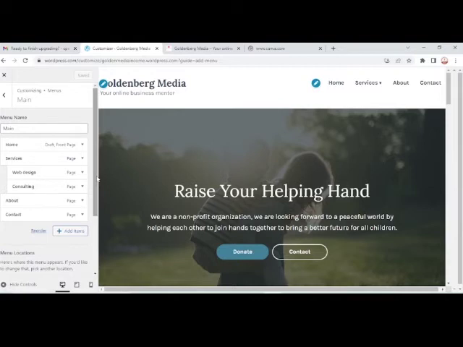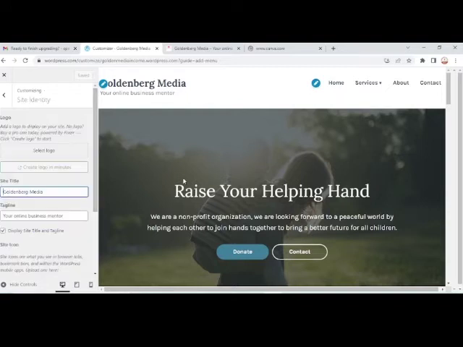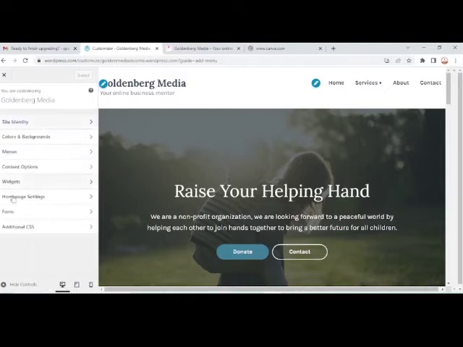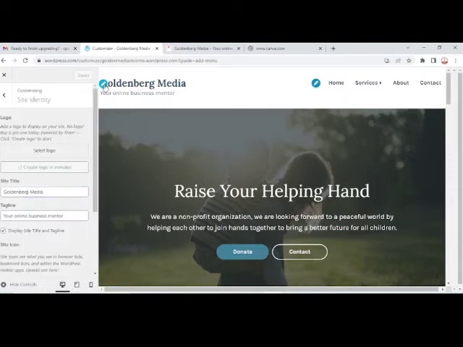Now the next thing we're going to look at is how we're going to edit our logo if we didn't like our logo. Remember that we'd use Canva to edit our logos. So we're going to move up to our logo right now. All we need to edit our logo is just to click on the header, and on our header we need a logo. So we just click on the symbol here.